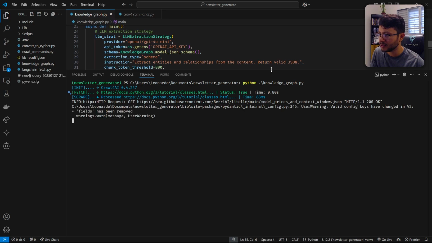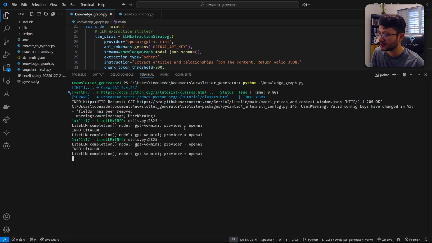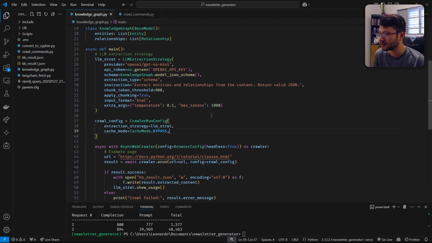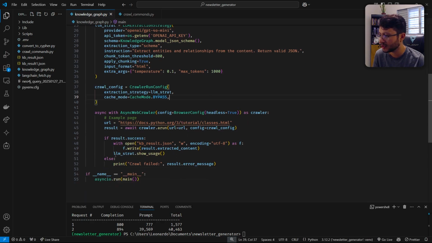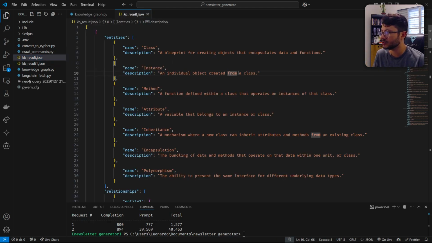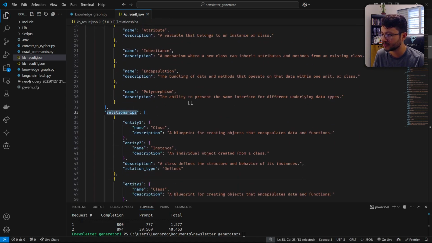Now you'll see it scraping the page. First thing, it accesses the page, and then you'll see multiple times it's calling OpenAI. And why is that? Because it's going through each chunk, each block of the page, so it doesn't send everything and blow the context window. Okay, that was successfully done. And then I get the tokens usage summary. That's because I placed, let's see, where did I place the configuration to show that? Yeah, LLM strat show usage. This is pretty helpful for you to understand how much you're spending. This was generated, so kb underline result.json. As you can see, there are name, description, and this describes the relationships between them.